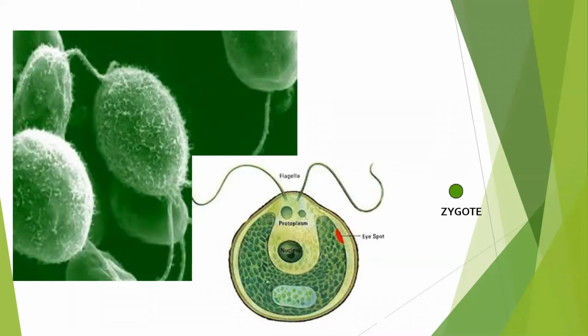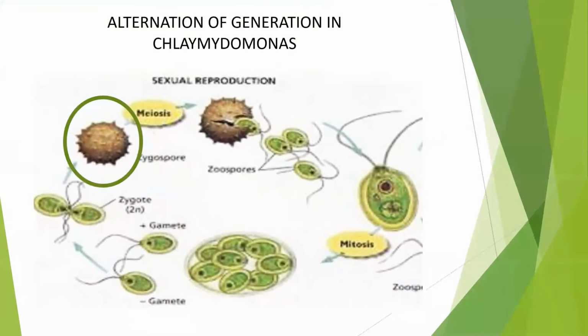Now this is another alga, Chlamydomonas. Here too, the only diploid stage is the zygote. In Chlamydomonas again, we see that haploid gametes are formed. These gametes fuse to form the zygote. Again the zygote undergoes meiosis division, and that germinates to give rise again to haploid Chlamydomonas.